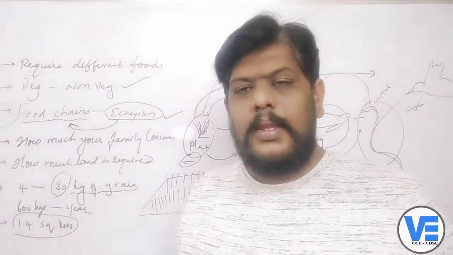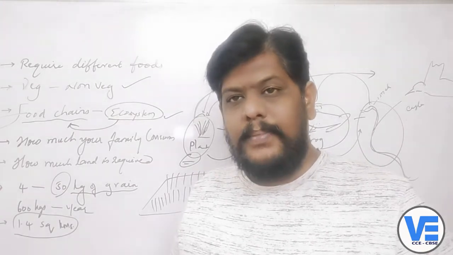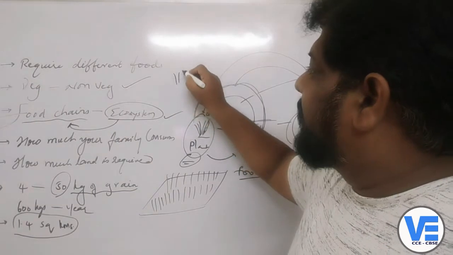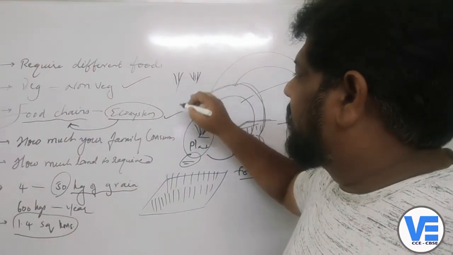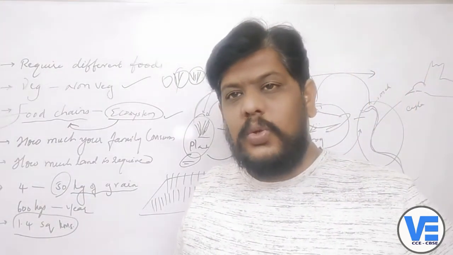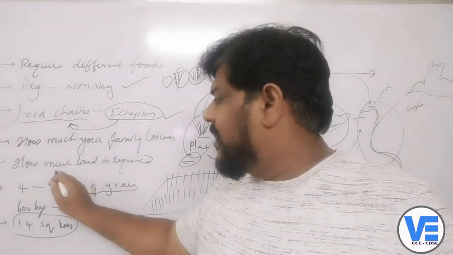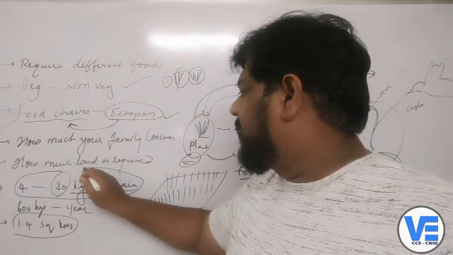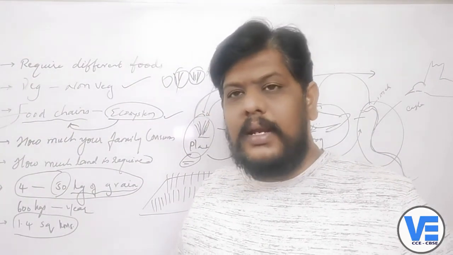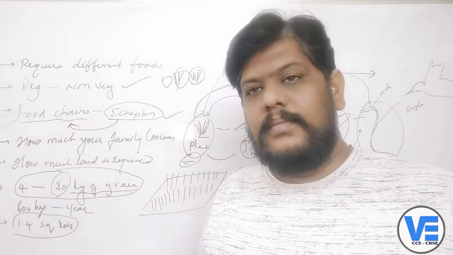Now my point is, even if that is okay for your family now, in future the family size will increase, isn't it? The family size is never going to be the same, right? The children might get married and they will also have children. So the number of people in the house will definitely increase. Do you think the same amount of rice is required per month and per year, or will the demand for rice increase or decrease?